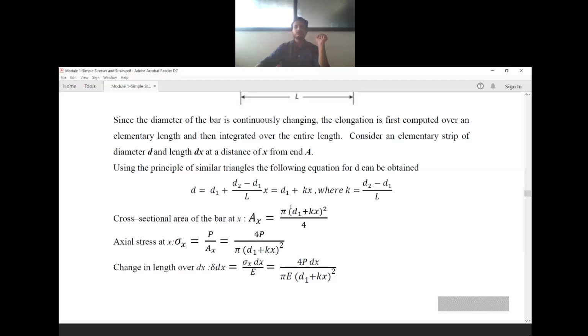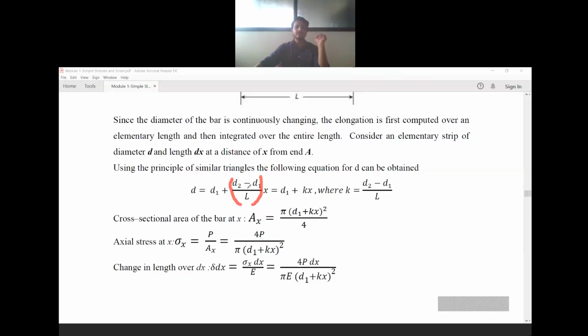This D2 minus D1 divided by L is a constant. This value is not changing, so I can consider it a constant. If I calculate it at the beginning of the problem, I can substitute this value directly.